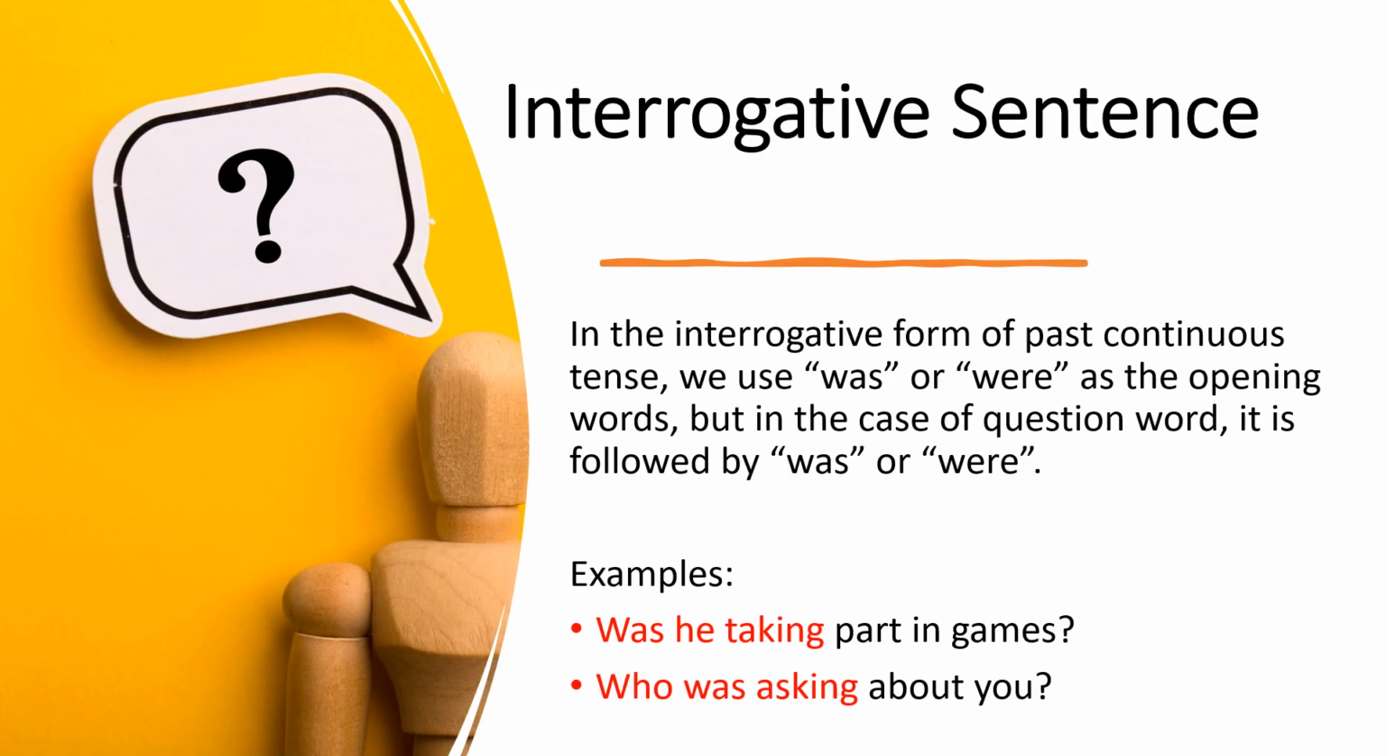Interrogative sentences of past continuous tense. In the interrogative form of past continuous tense, we use was or were as the opening words, but in case of a question word, it is followed by was or were. For example, when he was taking part in games? Who was asking about you?